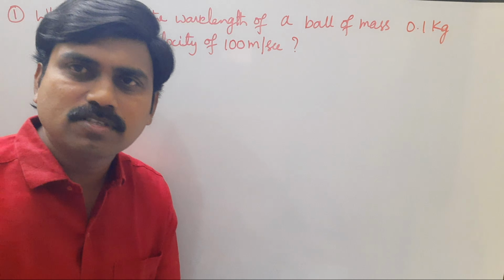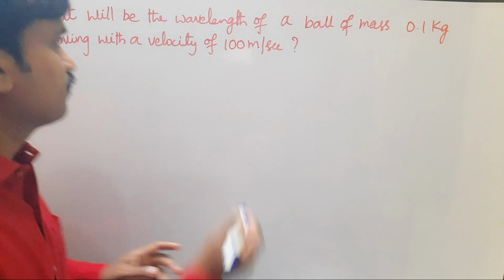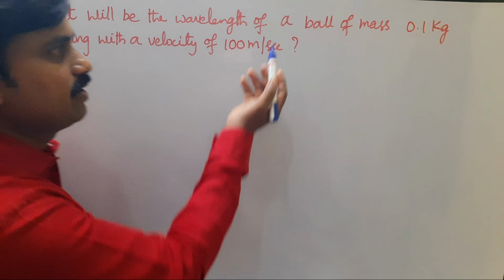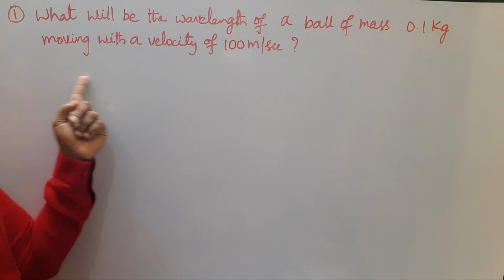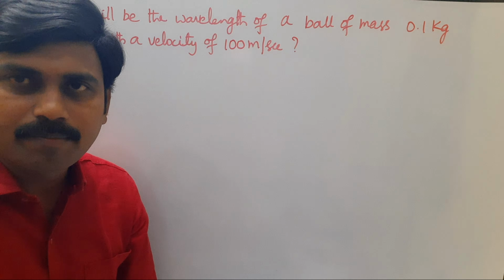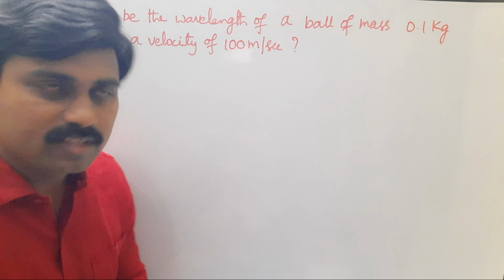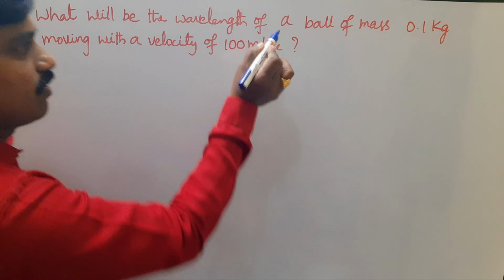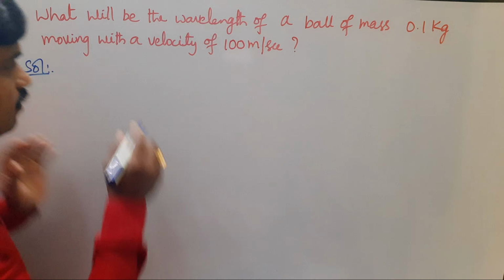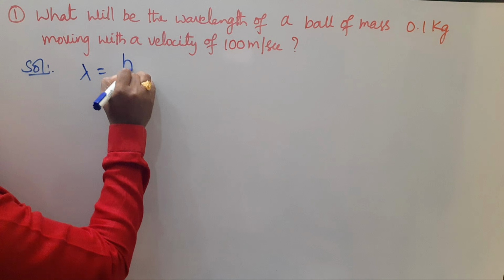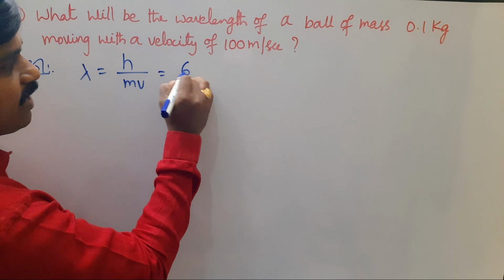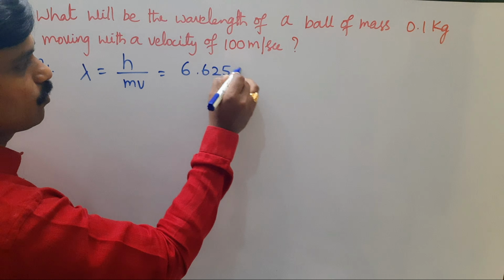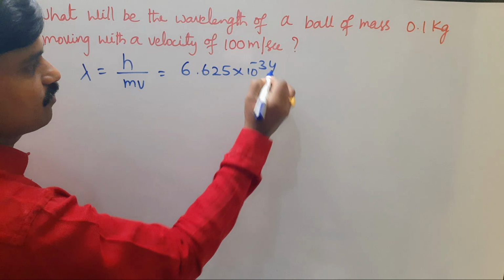Look at now problems based on de Broglie's wave theory. Look at the first one. What will be the wavelength of a ball of mass 0.1 kg moving with a velocity of 100 meters per second? What we have to calculate in this problem? What will be the wavelength? So according to de Broglie's wave theory, wavelength λ is equal to h by mv. We know h is Planck constant, 6.625 × 10^-34 joule seconds.